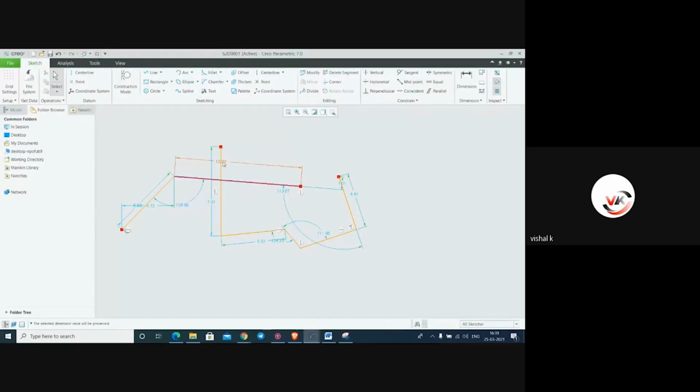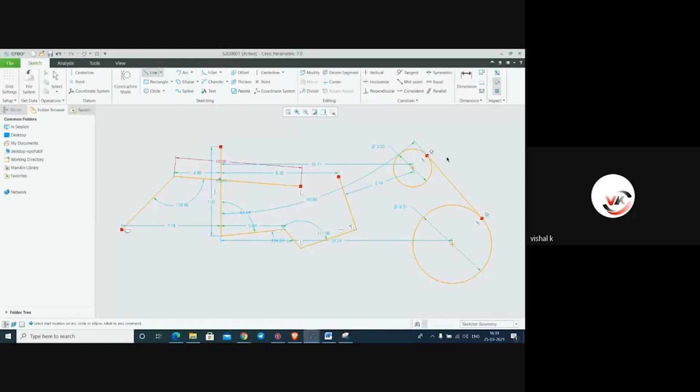This is the strong dimension. Okay, so here it is a line with tangency. For this tangency, we need a circle. In AutoCAD, we do the same with TAN for tangent. They have given the same thing here, but we don't want to put any command over here. This is the tangency.